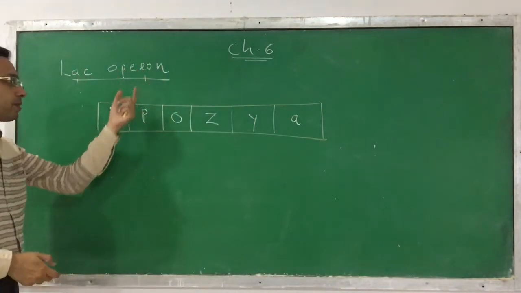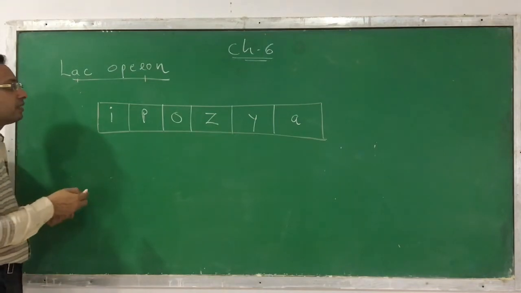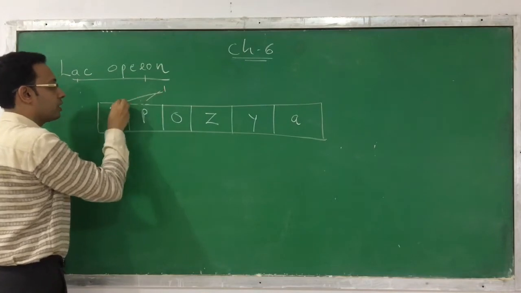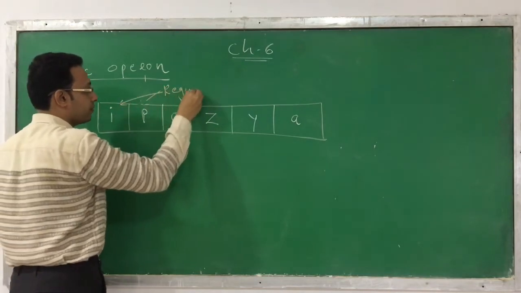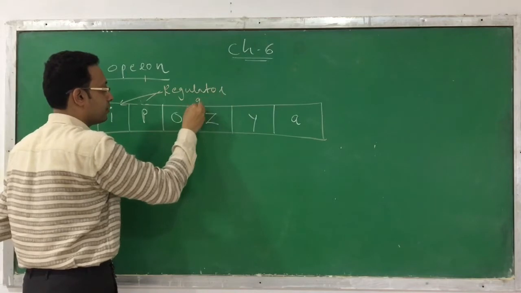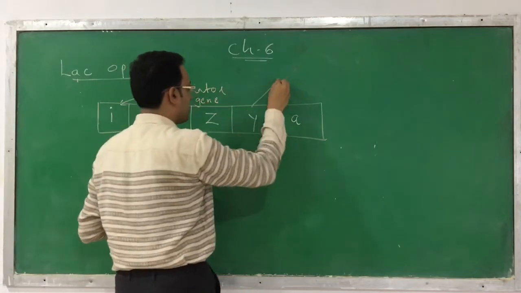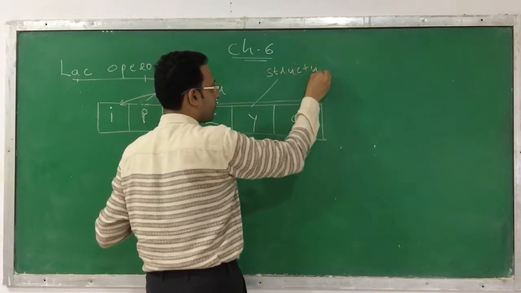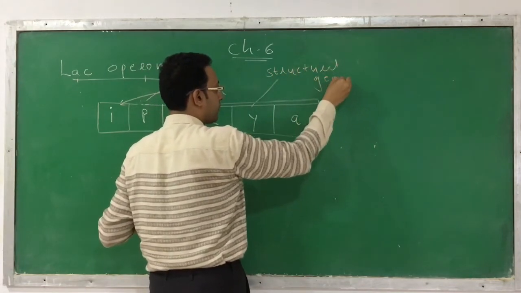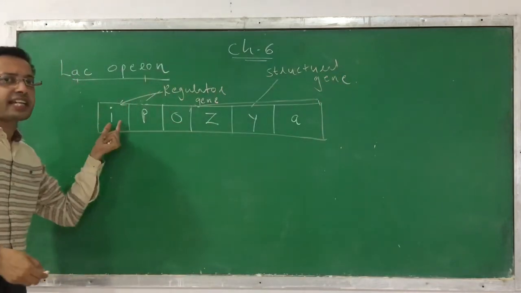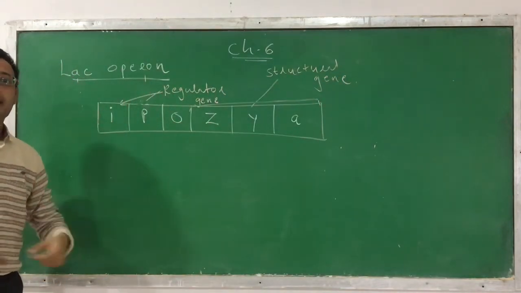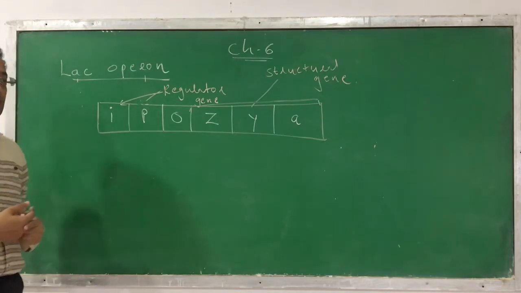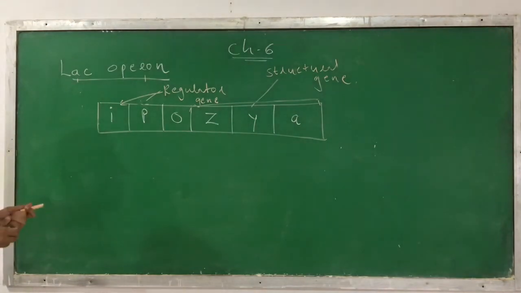Okay, a lac operon consists of regulator genes. These are the regulator genes, I am showing over here. And structural genes. These all three are the structural genes. Here it is a regulator. Here the I is not indicating an inhibitor, it is a repressor molecule. Okay, clear?